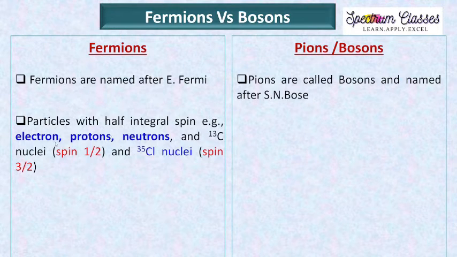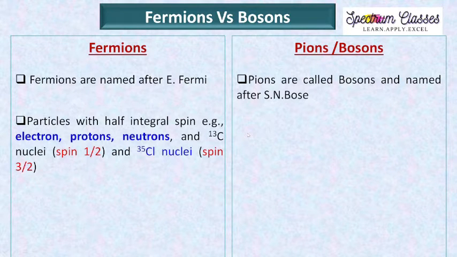For example, electrons, protons, neutrons, and 13C as we use in NMR spectroscopy. So 13C nuclei are also fermions, and 35 chlorine nuclei having spin 3 by 2 are also fermions. So the particles which have half integral spin are known as fermions.